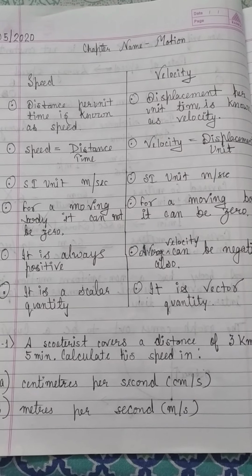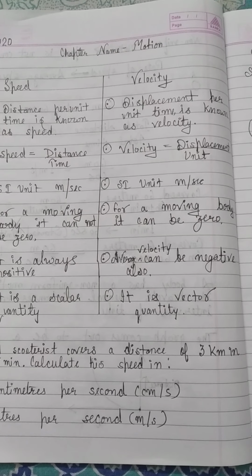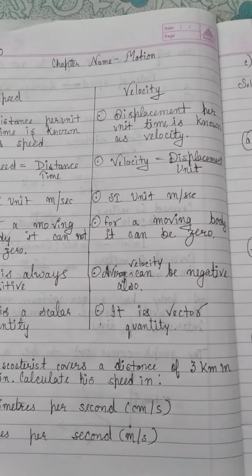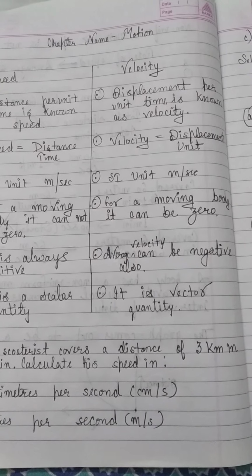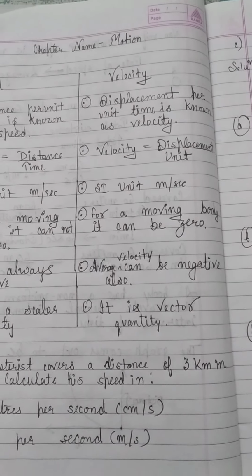Now, is there a quantity which tells us speed with direction? Yes, that quantity is velocity. What do you mean by velocity? Displacement per unit time is known as velocity. And its formula is displacement upon time. The SI unit of velocity is also meter per second.